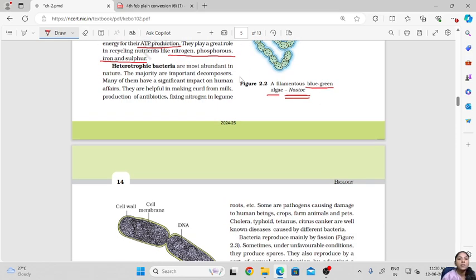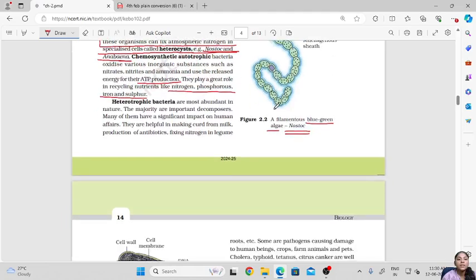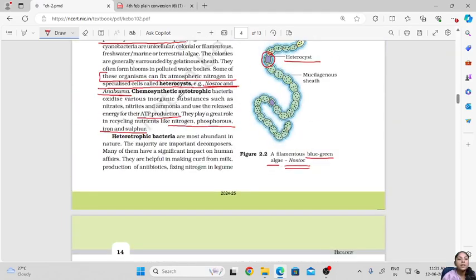Then the next type of eubacteria are heterotrophic bacteria, and these are very abundant in nature. Their majority are important decomposers. Okay, heterotrophic means those which depend on other organisms for their food.